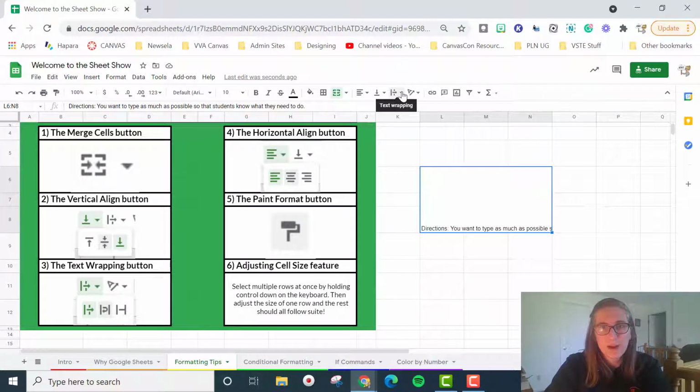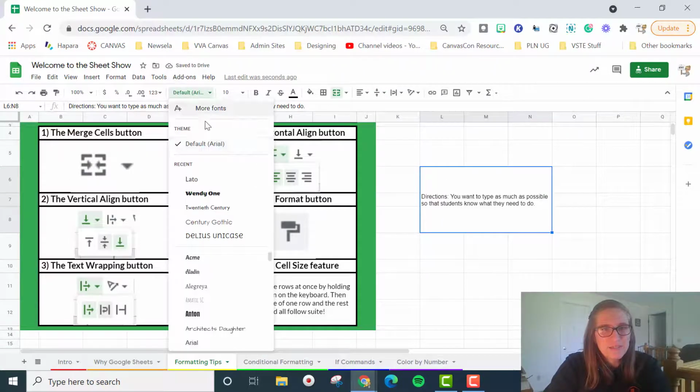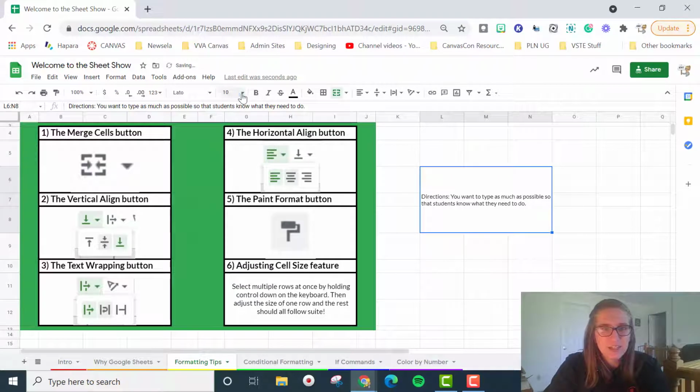So you're going to go to your text wrapping and select the middle icon, so that way it wraps along. And I usually like to have a vertical alignment straight in the middle of the cell. This way, if I change my fonts and I change the size, it still will be a little bit bigger, but still is in the center of the cell. The horizontal alignment, you can always turn it into the center.